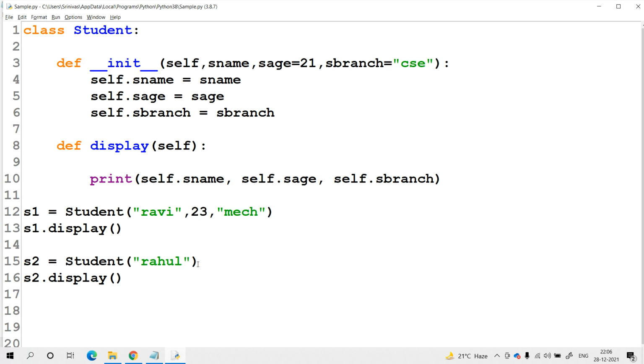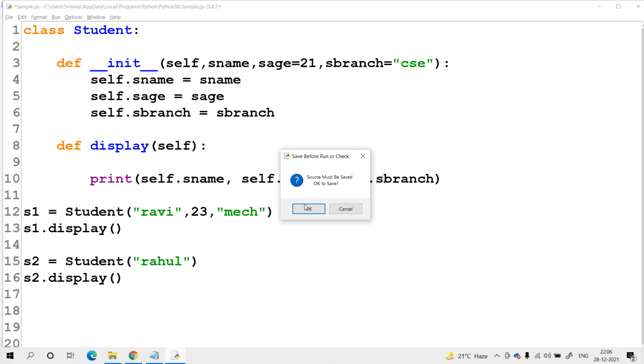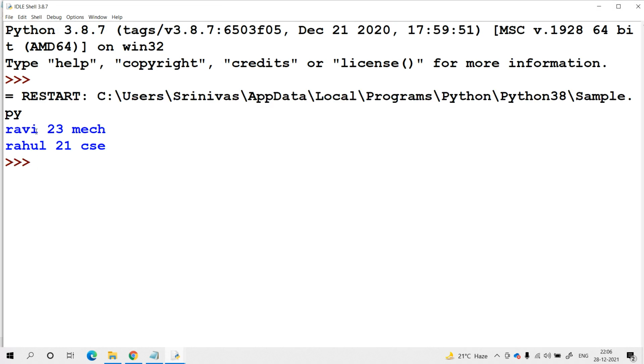In a similar way, for the second student, if you want to pass explicit values instead of defaults, you can pass. Without passing explicit values, what will happen? Whatever default values are available for age and branch will be considered and attached to the instance variables available in the given class. With respect to the S2 object, if you print the data, only the name is Rahul and the remaining two values are default values. Try to check it. In the output, you will see the complete difference.